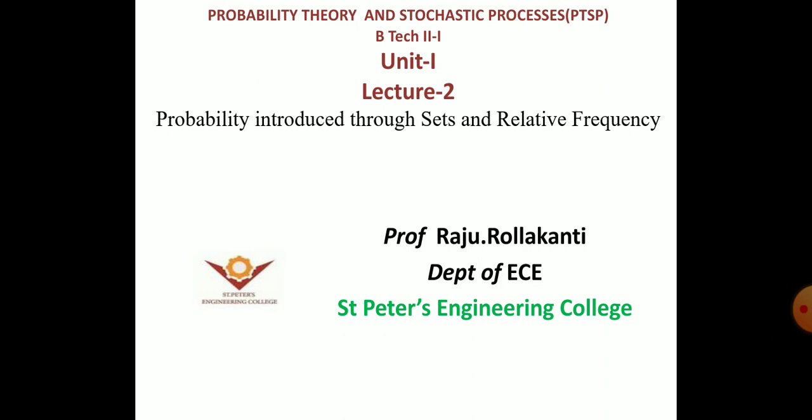Today I am going to give you lecture number 2, unit 1, lecture number 2. The subject is probability theory and stochastic processes. The shortcut of this one is PTSP. Today I am going to give you the second lecture in this series. The title of the second lecture is Probability Introduced Through Sets and Relative Frequency.